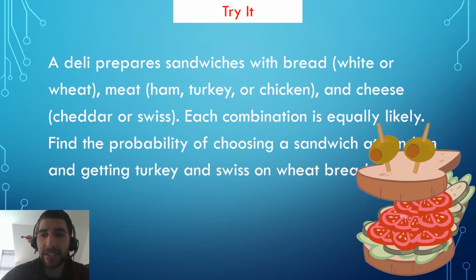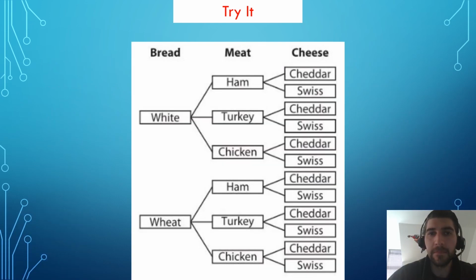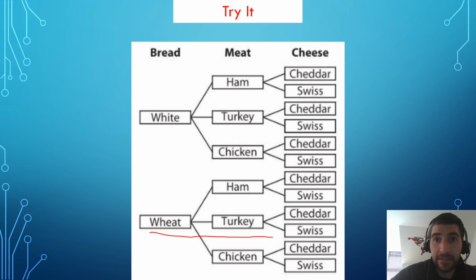Before we answer this question, we're going to try and use a little visualization. A tree diagram can be a useful visual here. Turkey and Swiss on wheat is represented by this outcome. Here is wheat, turkey, and then Swiss. So we are following that path. There are 12 total outcomes represented by this column all the way on the right. So the probability of getting a turkey and Swiss on wheat is 1 out of 12, or about 8%.